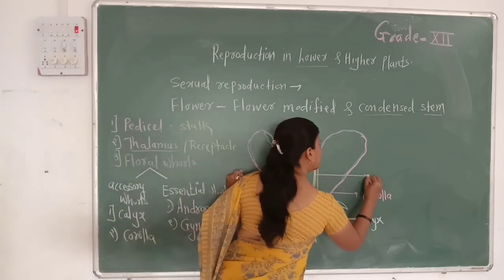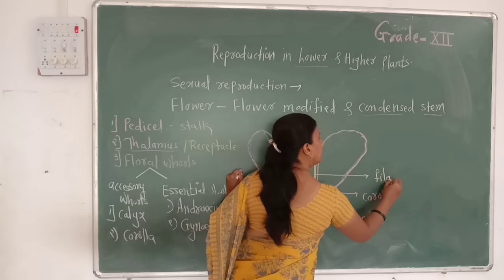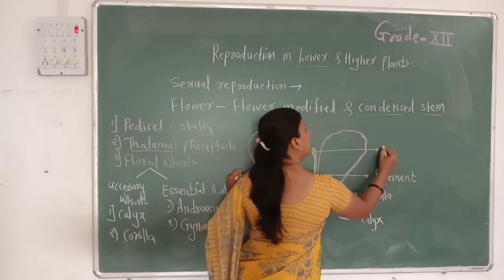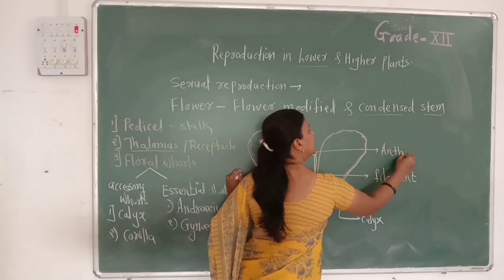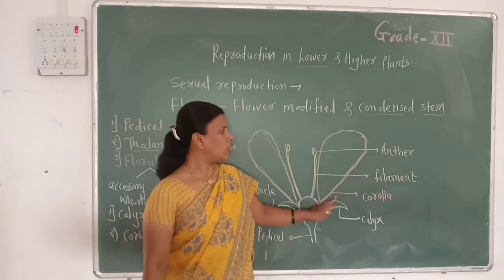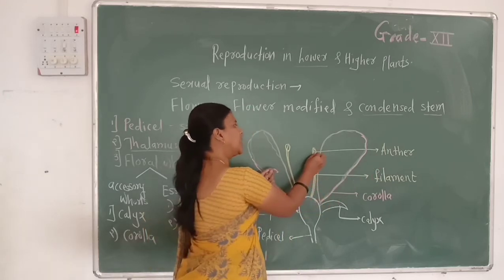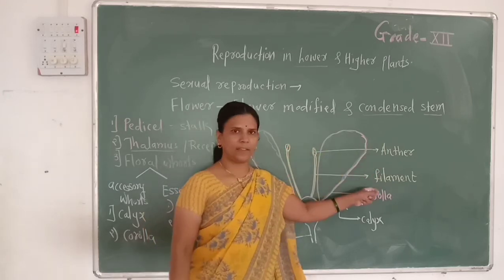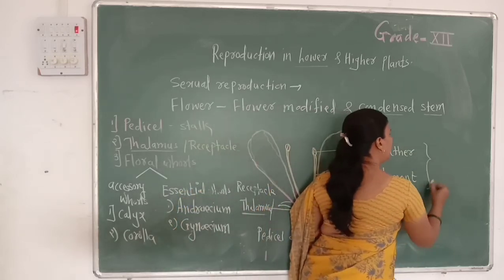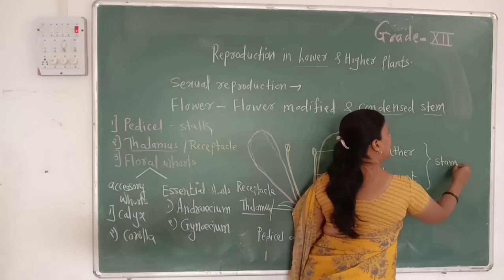The stalk of the stamen is called the filament, while the upper sac-like structure is called the anther. Anther is the fertile part of the stamen, as pollen grains are developed in this anther. So filament and anther together are called a stamen.